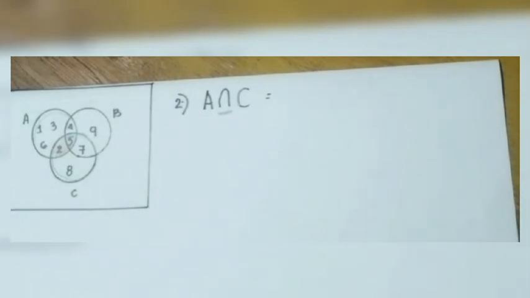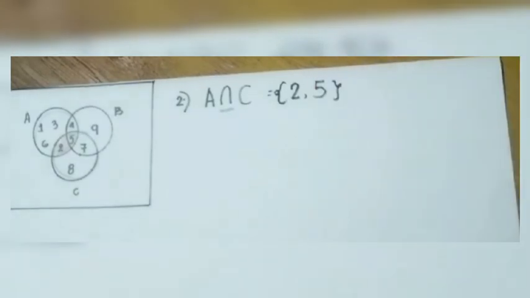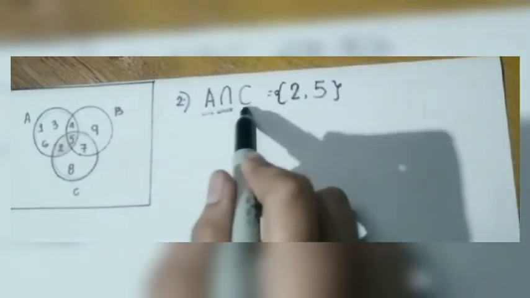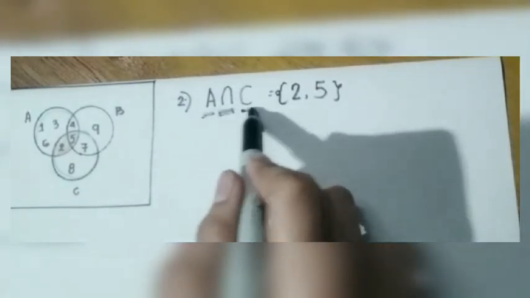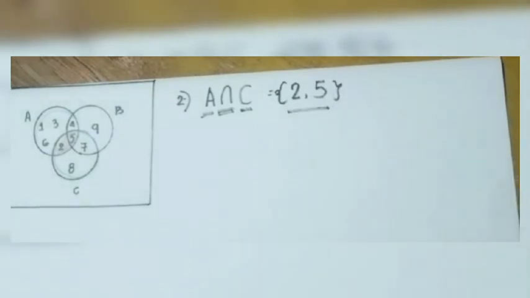So what is the intersection? The one in the middle, where they meet. And this orange part, correct? Since I have set A and I have set C, so here is where they meet. So what are the elements common to these two sets? Those are 2 and 5. Meaning to say, A intersection C is equal to 2 and 5.